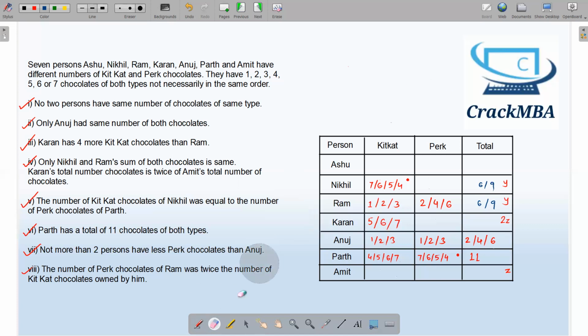If I have removed 3, then I can remove this also, 2 and 1. If 1 is not there, then Karan will not have 5 number of chocolates. Now, there are none of the other numbers that I can eliminate. 2, 3, 6.